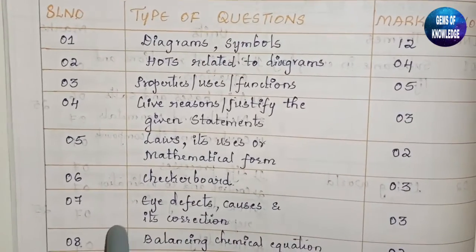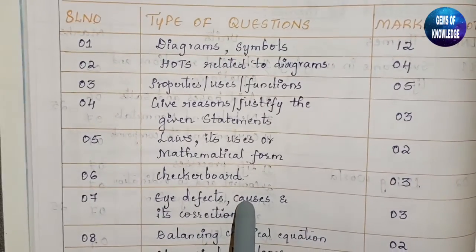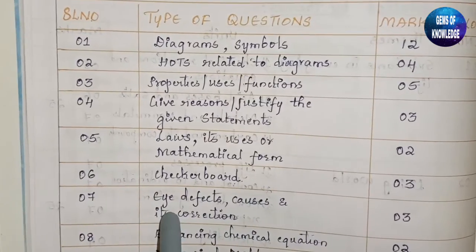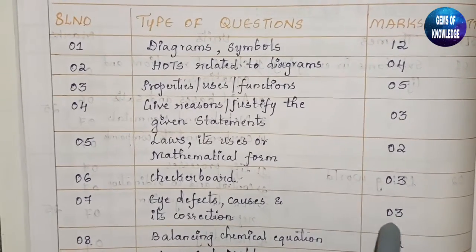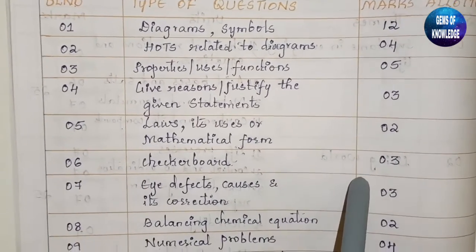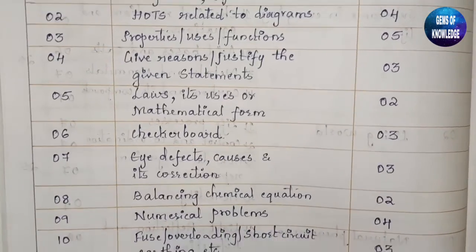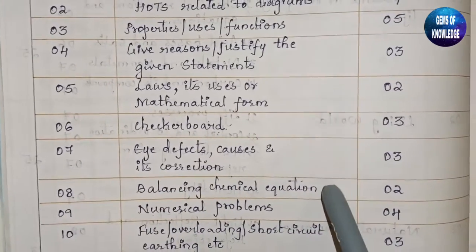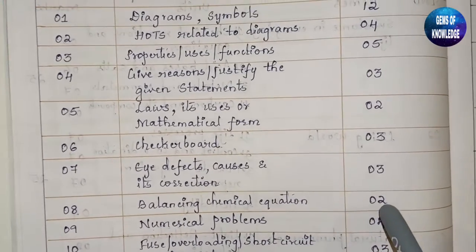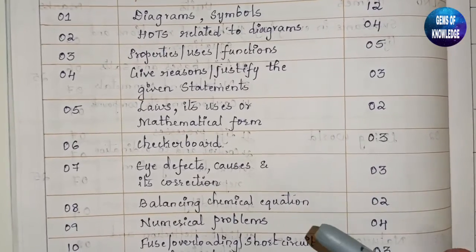Then come eye defects. What are the causes for that eye defect and how can you correct it? So this type of question may also appear for 3 marks. Then comes balancing chemical equations. So this chemical equation balancing may be of 3 marks. I have expected only 2 marks.